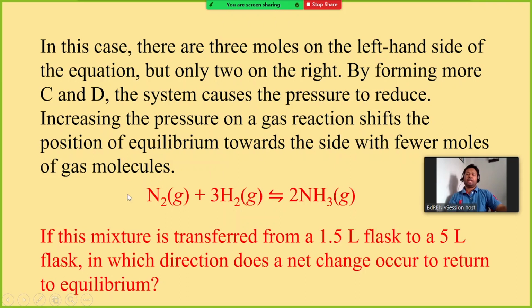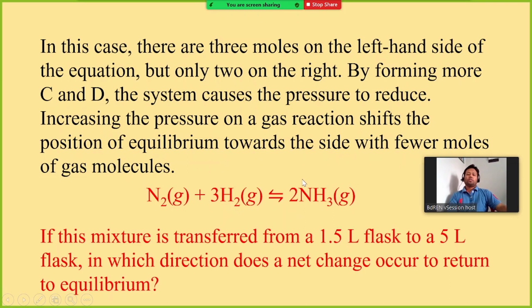If you decrease the pressure, the equilibrium will move towards the direction with the greater number of molecules. Because you have increased the volume, the pressure has decreased, so the reaction will proceed in such a direction that more molecules are produced. Therefore, the equilibrium can be established.